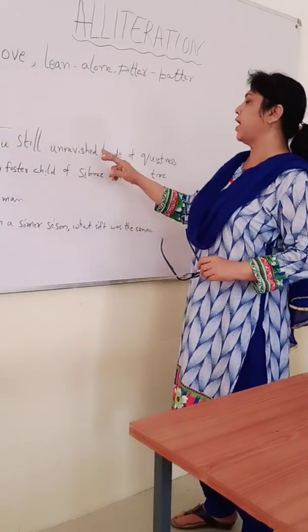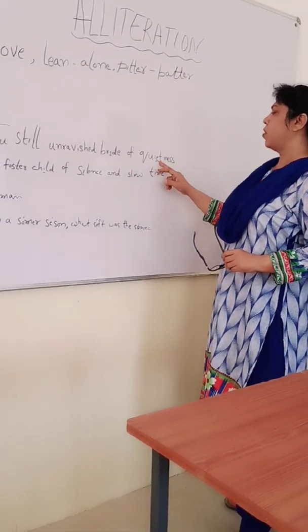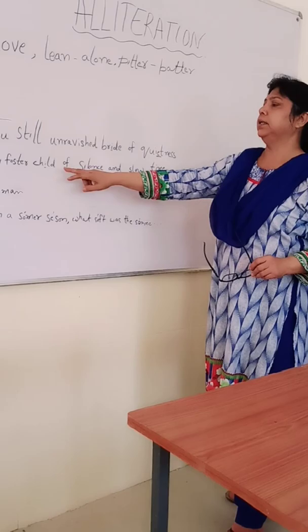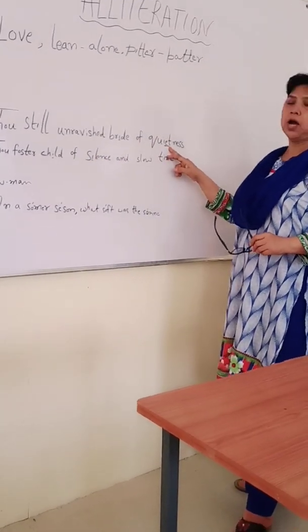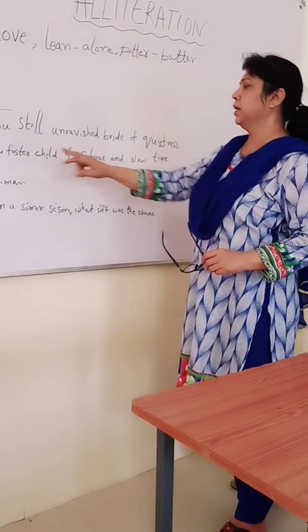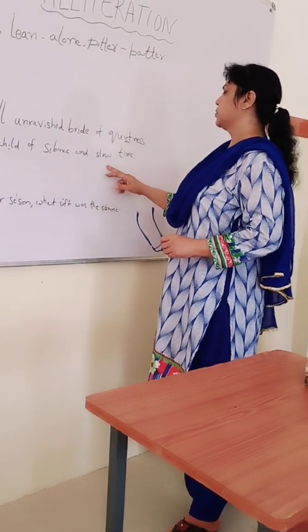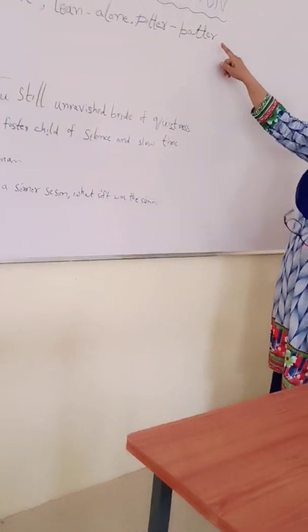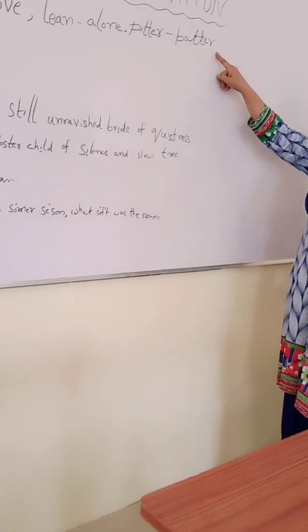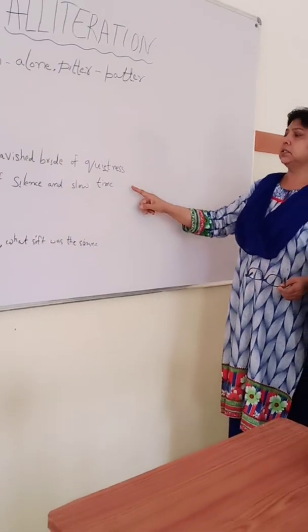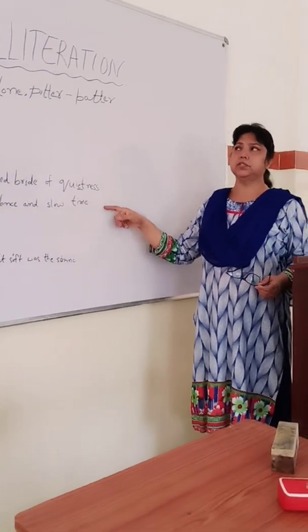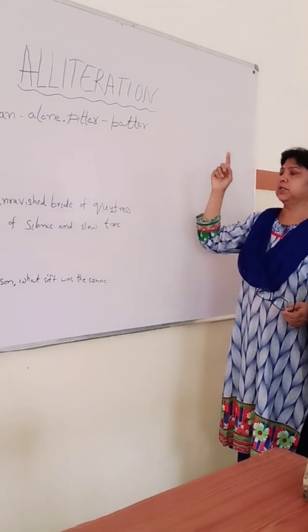Thou still unravished bride of quietness. I have underlined these sounds for you. Thou foster child of silence and slow time. So this was an example of consonants, which is alliteration. This is an example of assonance, which is again an example of alliteration.